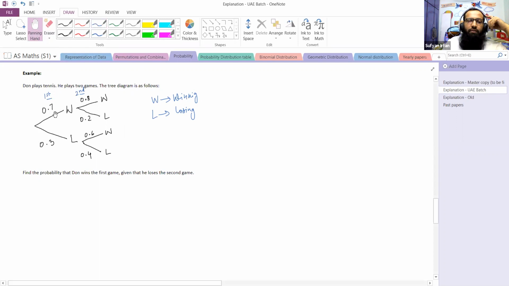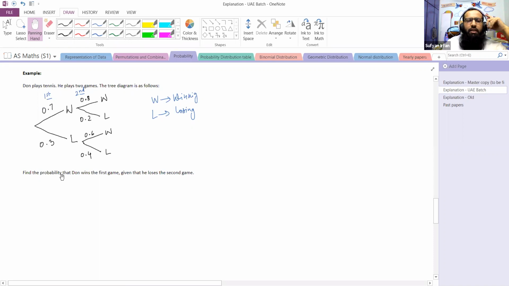If winning is 0.7, losing would be 1 minus 0.7. If Don wins the first game, the probability of winning the second game is 0.8, and of losing the second game is 0.2. If Don loses the first game, the probability of winning the second game is 0.6 and of losing is 0.4.